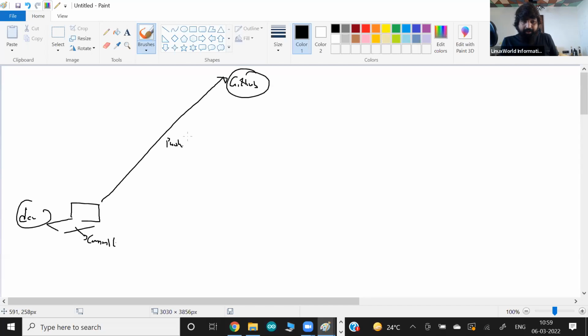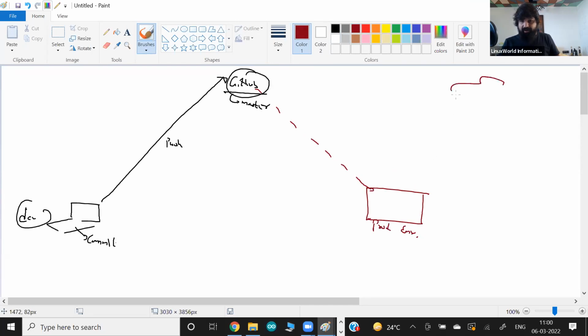Because my other team members keep an eye on GitHub, or maybe the master branch. Any data that comes into the master branch, they want to pull and deploy in my production environment.